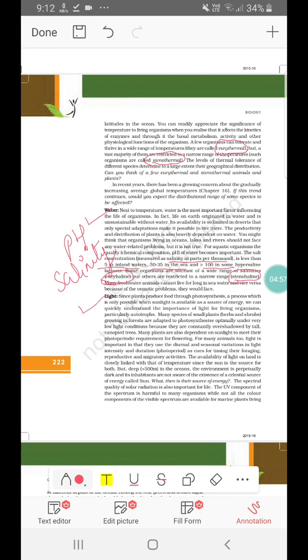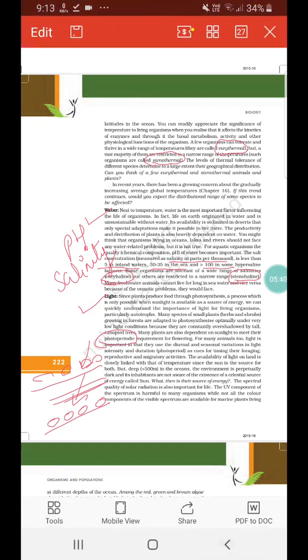Light is basically essential for the plants to produce food. There can be different types of plants. Some need much light, that is the photoperiod, and some need less light. So it depends on that. In an ocean, there are bottom feeders, and there are organisms on the surface as well as in the middle zone. The sun is the main source of energy, so depending on the light which they obtain, they will perform their activities. For some animals also light is important. The seasonal variations and the photoperiod are important for their migratory activities.